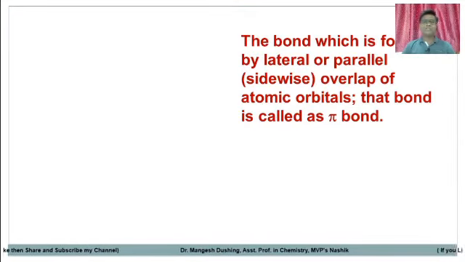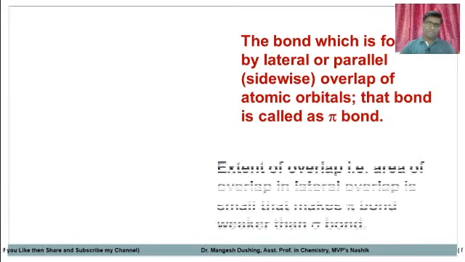So the bond which is formed by lateral or parallel, or you can say sidewise overlap of atomic orbitals, that bond is called a pi bond. As we know from the last slide, sigma bond means linear overlap. But in the case of a pi bond, the bond is formed by lateral, meaning parallel, overlap. Suppose these are the two p orbitals, lateral overlap of two atomic orbitals, that bond is called a pi bond.